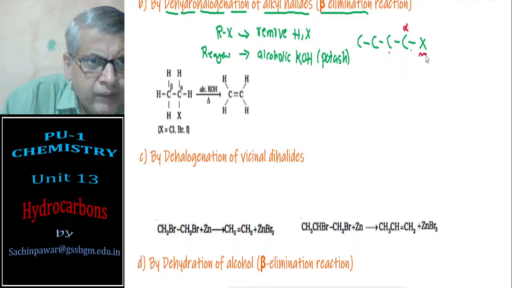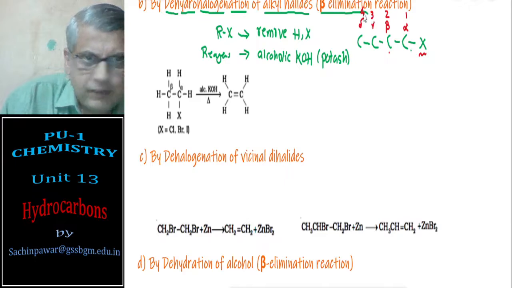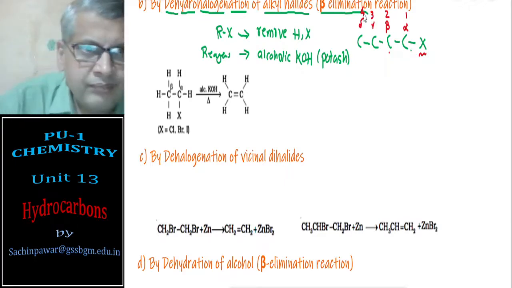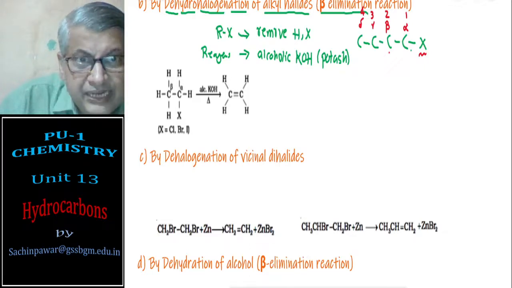The functional group is attached to the alpha carbon atom, then beta, gamma, delta. In IUPAC nomenclature we say it as 1, 2, 3, 4 and so on. Now here we are doing beta elimination.